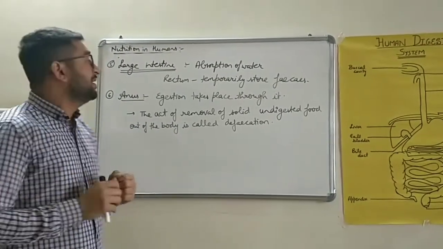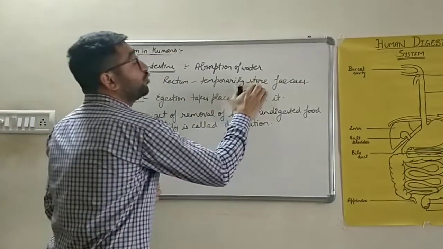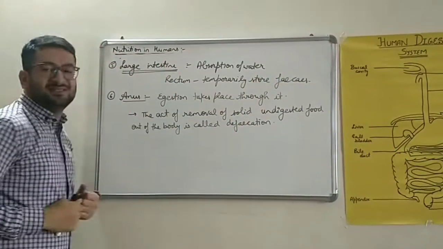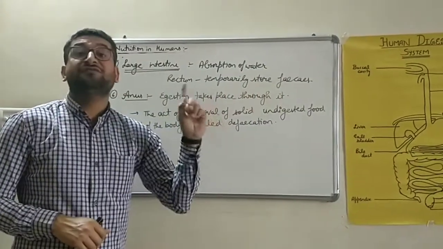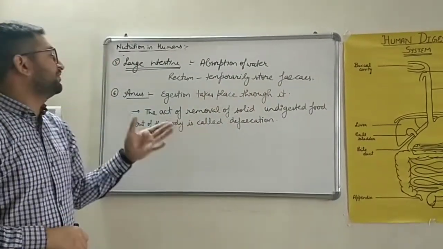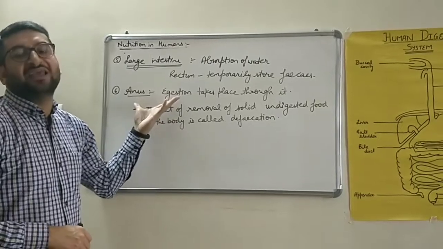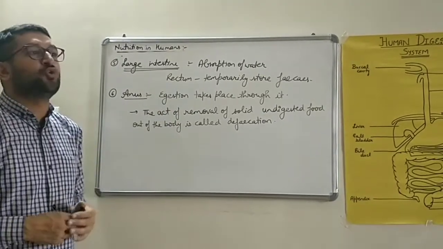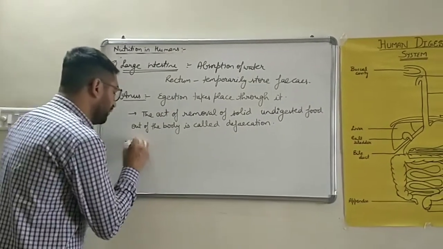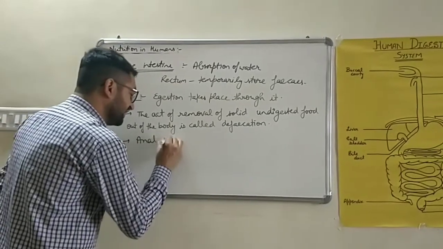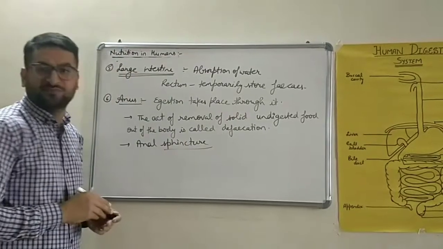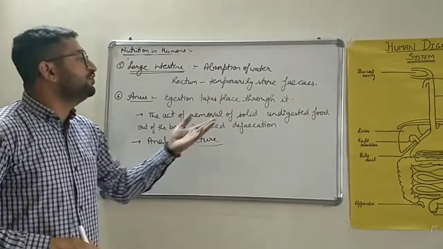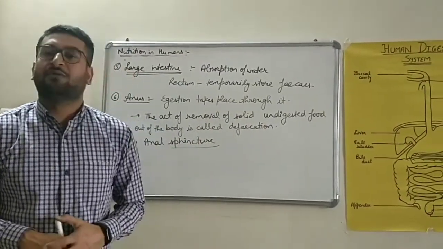Rectum temporarily stores the feces, which is a part of large intestine, and then the feces, that is the solid fecal matter, is removed out of our body through anus. Anus is controlled by a sphincter known as anal sphincter, which controls its size. Through this anus, we remove the waste material out of our body.